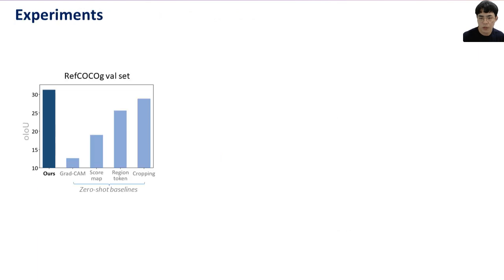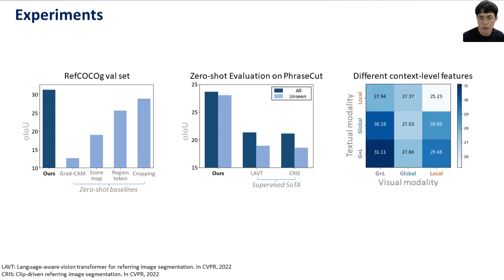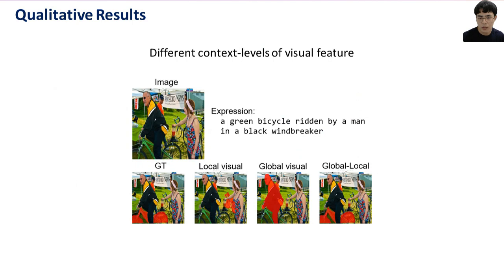Our method outperformed several baselines on this benchmark dataset, and also outperformed supervised SOTA methods on unseen domain. Using both global-local context features in the visual and textual modalities leads to the best performance. This collective result shows our global-local context visual feature is effective in this task.